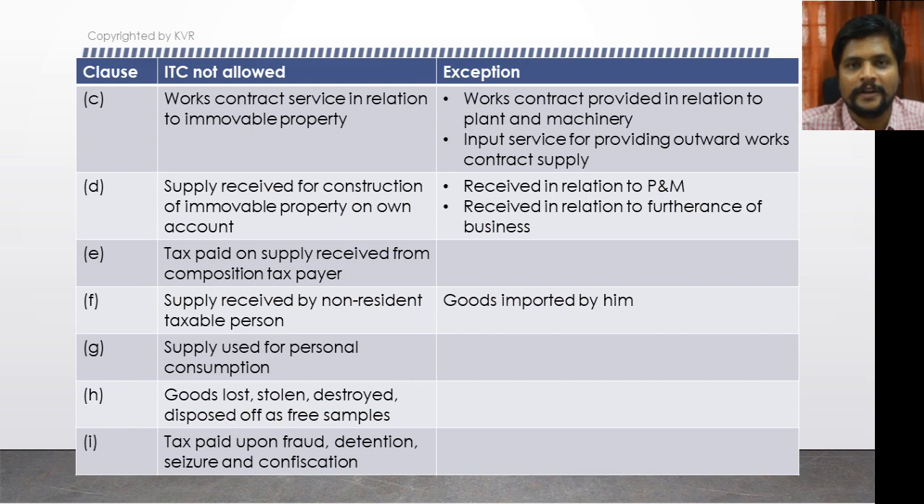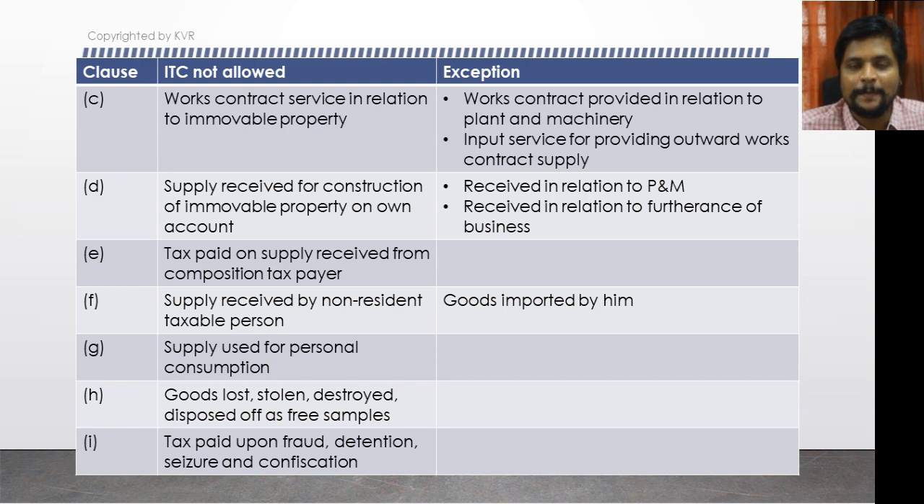I already told you, if you have received any supply which is for your personal consumption, for your personal purpose, then obviously the ITC on that is not allowed at all. Then clause H, if you have purchased any goods but those goods are lost, or stolen, or destroyed or disposed of as free samples, in these scenarios the tax paid on purchase of those goods is not eligible as ITC.